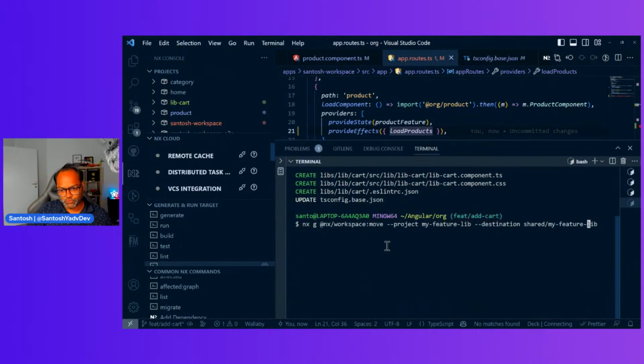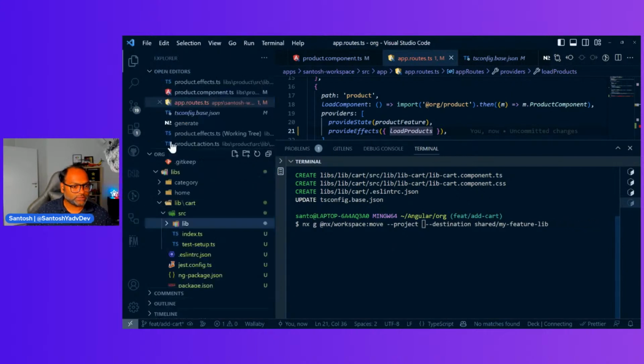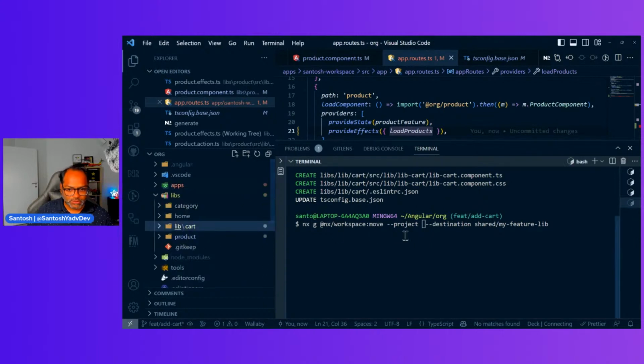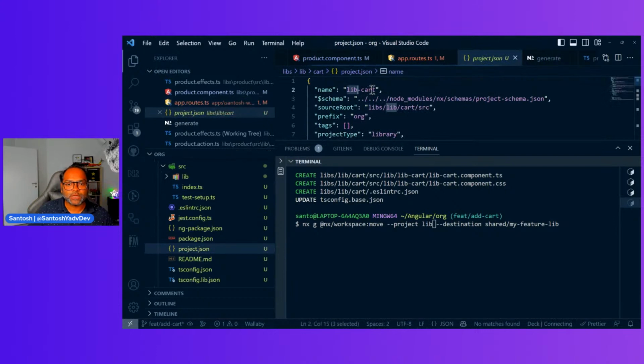So what we want to do is actually move the project, which is lib. Let's see the project name. What is the project name? Lib cart. Destination. So I'll say this is libs and start. Let's see.